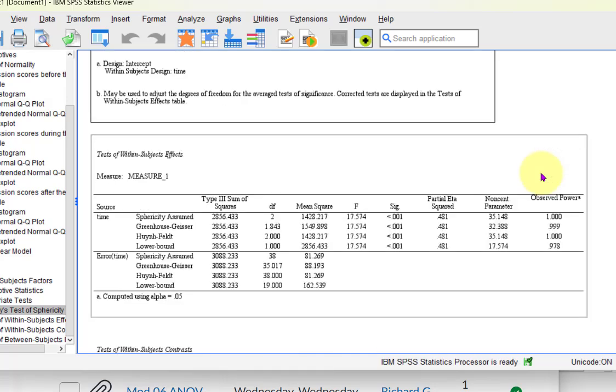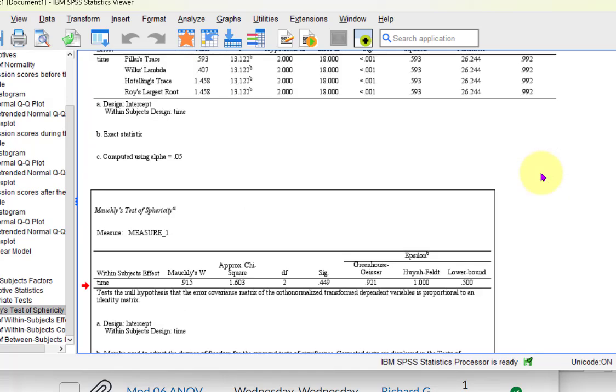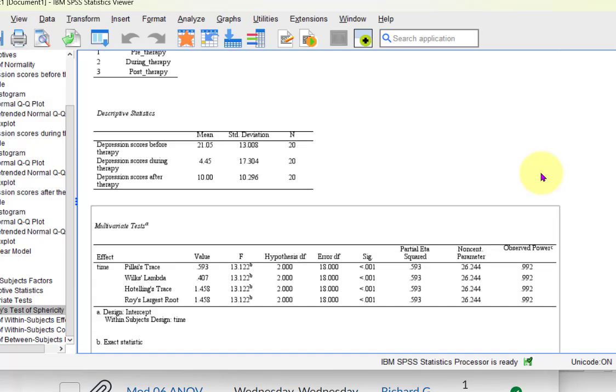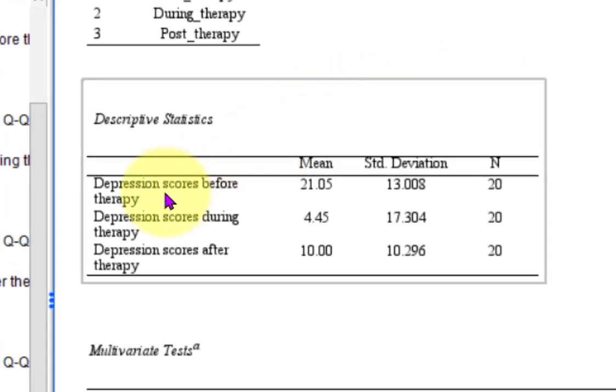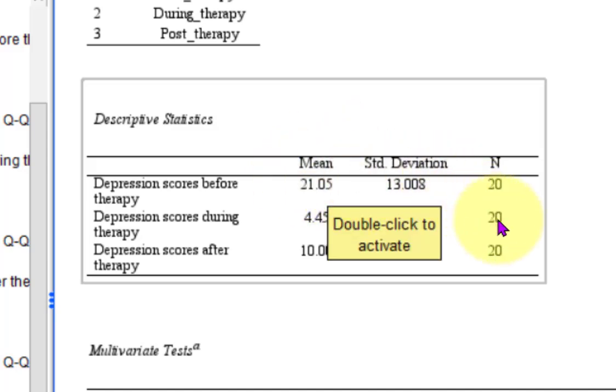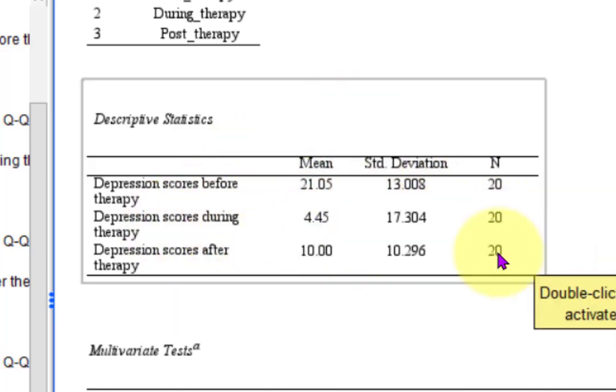Now let's go down and see if the therapy worked. We go back up to the averages here. Their pre-depression scores were high. During therapy, they went way down, way down. But then after therapy, they tended to creep back up, but not as bad as the original. So it looks to me like the therapy did work.